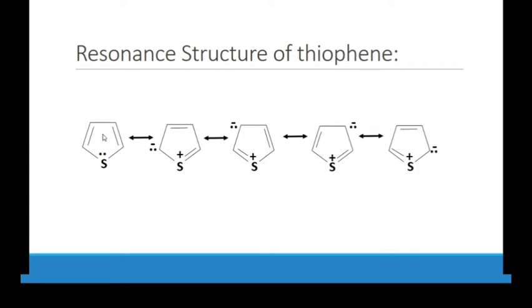So this is simple. In books you will find, which I already described, first structure here, then here, then here. So you have to move in a clockwise or anti-clockwise direction. It depends upon you. Okay, because it shows resonance, so it may be from here to here or from here to here. So it is up to you. So this is the resonance structure of thiophene, which is similar to pyrrole and furan.